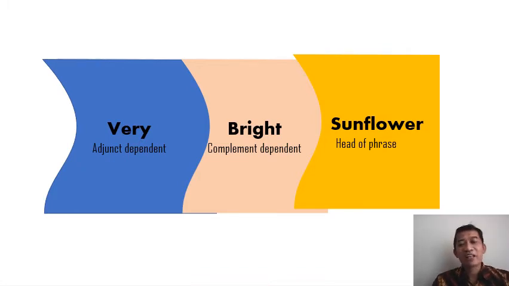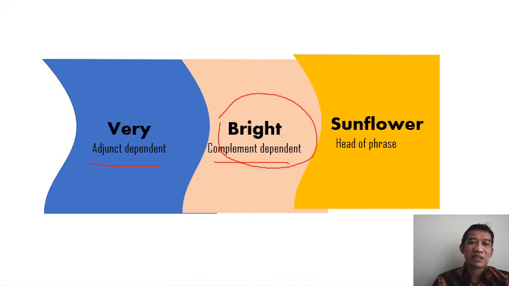Tharman, in her book entitled Understanding Syntax, said that dependents can be classified into adjunct dependents and complement dependents. The complement dependent is obligatory in the phrase, so its existence cannot be omitted. In this phrase, if we try to omit the complement dependent bright, the phrase becomes very sunflower, which is ill-formed. It is unacceptable.